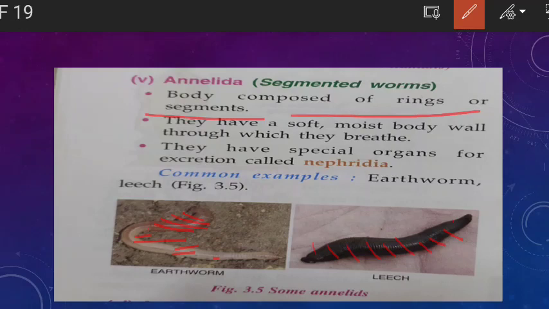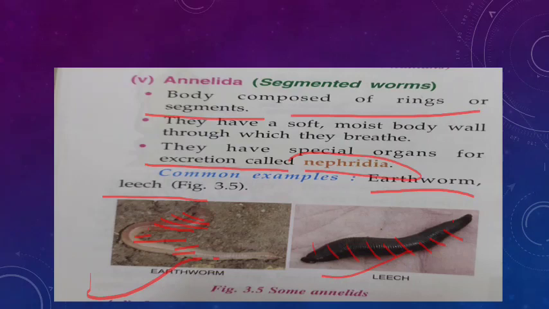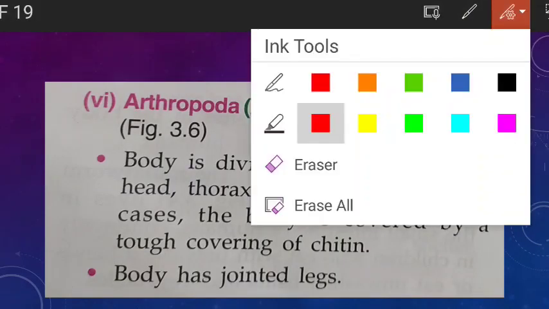Okay, so body composed of rings or segments. They have a soft moist body wall through which they breathe, and they have special organs for excretion. So what is the name of that special organ? Nephridia. So this is a very important question, that Nephridia is present in which phylum, and your answer will be what? Annelida. And another question you get like this: name the special organs for excretion present in Annelida. So what is that? Nephridia. Now common examples of Annelida, what? Earthworm and leech. So this is the example of earthworm and this is the example of what? Leech.